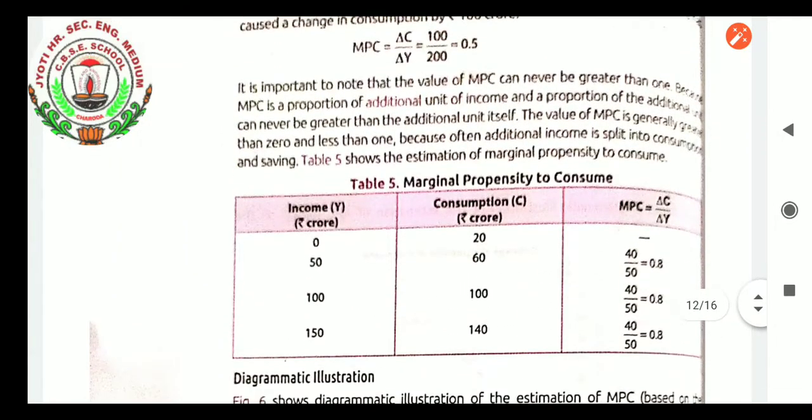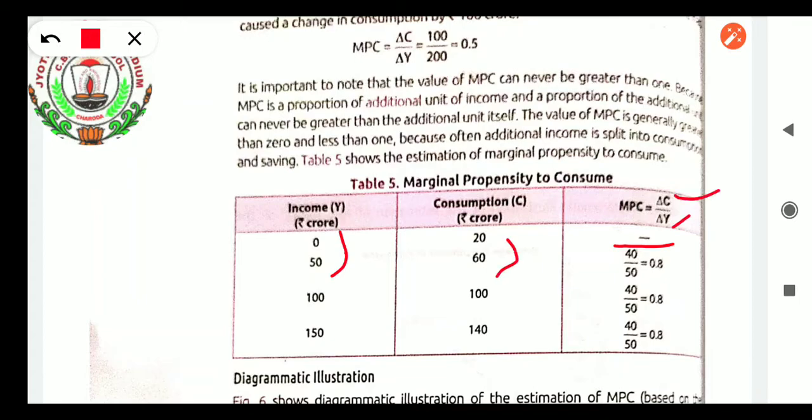This MPC, you have known how we have calculated. This MPC has been calculated like this. You can see there income and consumption; change in income and change in C we have to see. In the average propensity we don't have to see the change, we have to take the whole consumption, the whole expenditure there. So what we are seeing, income first will be 0. Second, income increased by change in Y 50, change in C 40, 40 divided by 50. Here, 40 divided by 50 is 0.8.